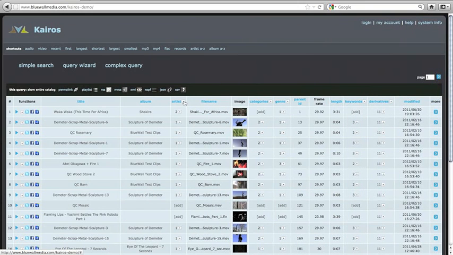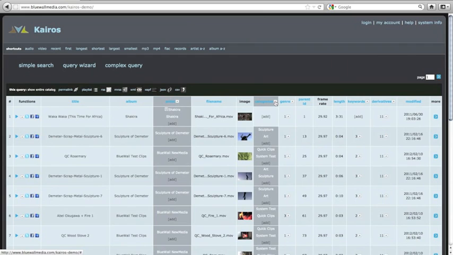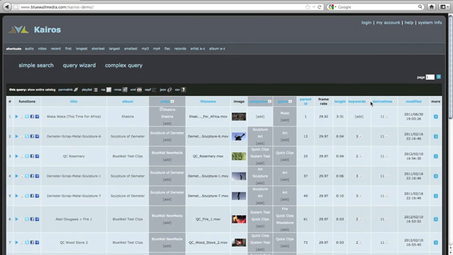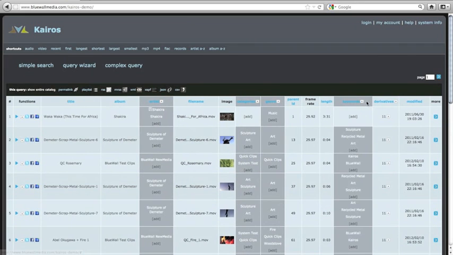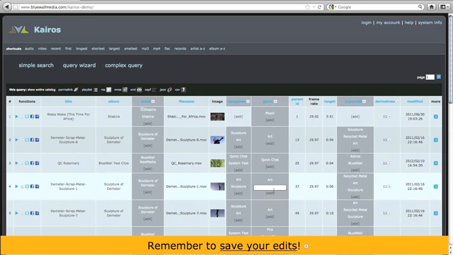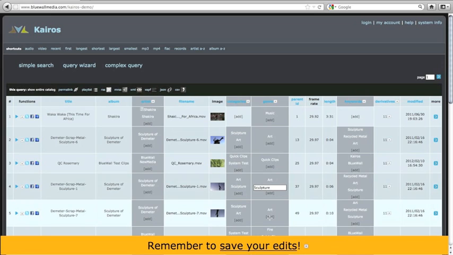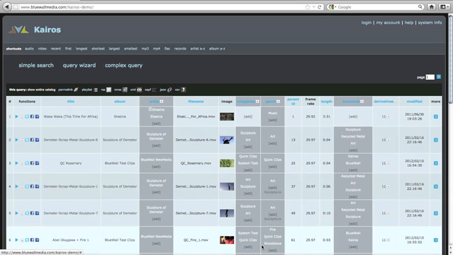So let's explore the catalog more. Let me open up some of these columns so that we can see some of the keywords and genres, and let's go ahead and add a new genre. I'm going to add sculpture. And I'll do it for this one below it too. Just remember to save your edits and you should be good to go.